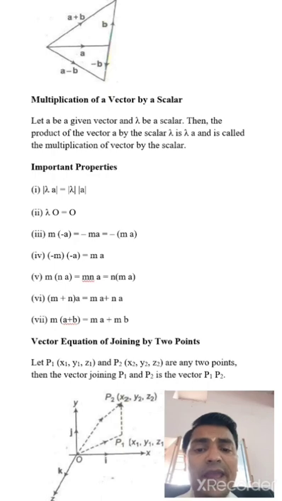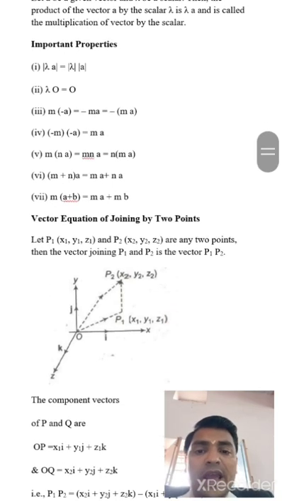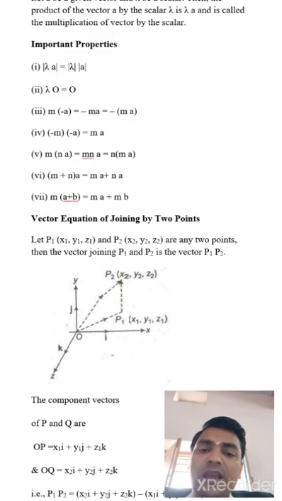Now m into nA equals mn A vector equals nm A vector. Next, m plus n A vector equals mA plus nA. Now m into A plus B equals, opening the bracket, mA plus mB.